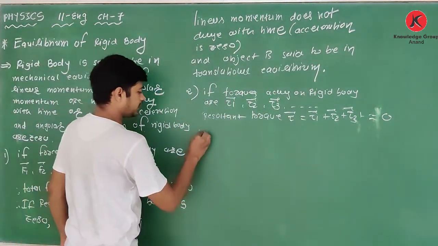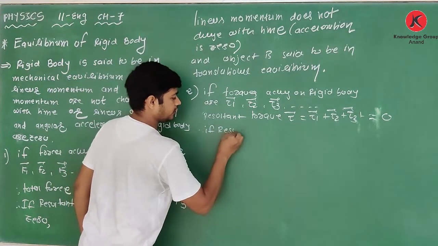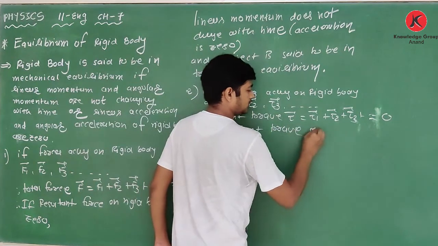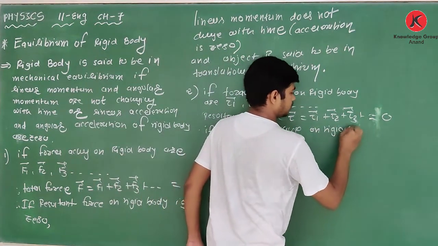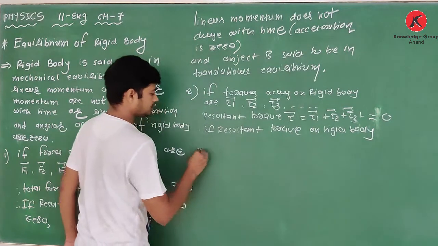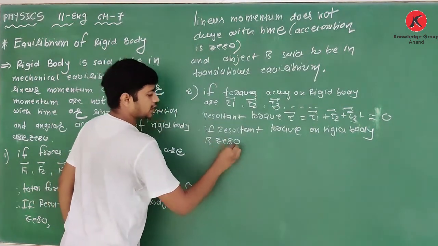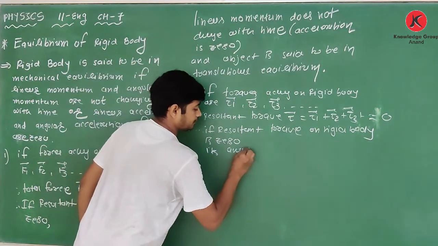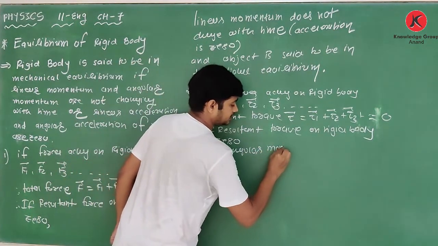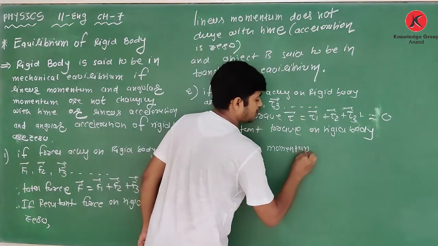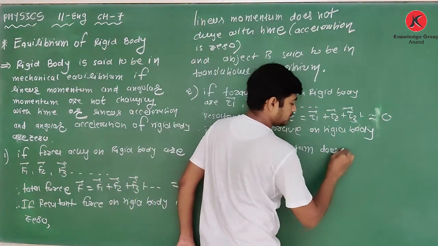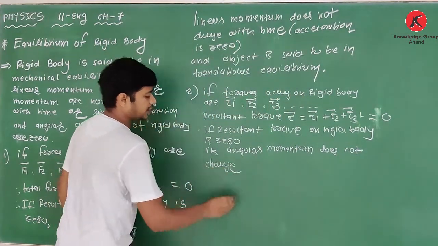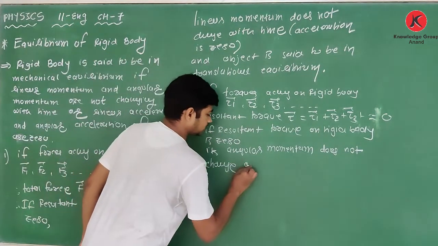If the resultant torque on the rigid body is 0, as we discussed in the last lecture, its angular momentum does not change with time.